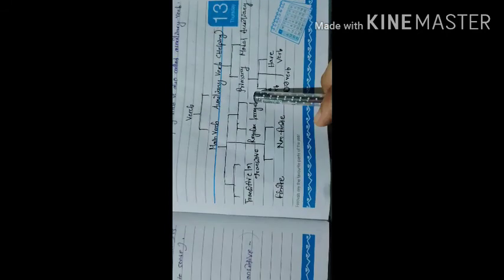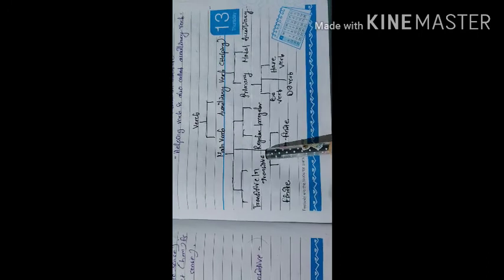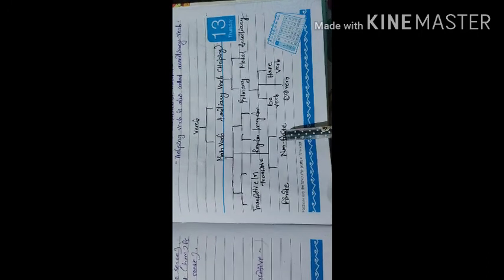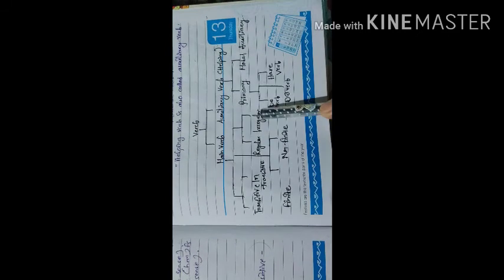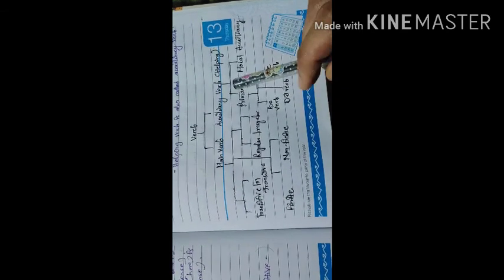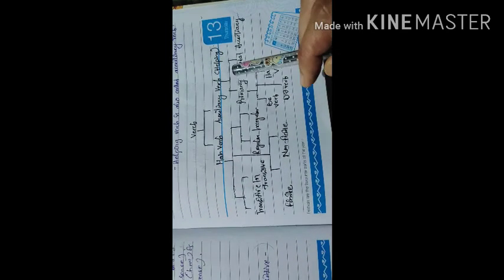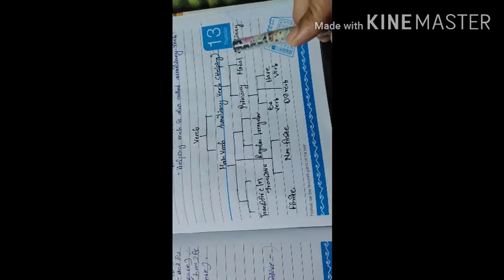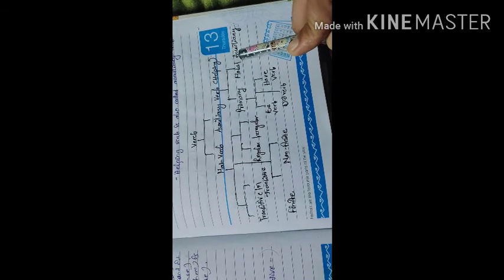The main verb is divided into three types: transitive and intransitive verb, finite verb and non-finite verb, regular verb and irregular verb. Then, coming to the auxiliary verb, or helping verb, it is also categorized into two categories: one is primary auxiliary, and another is modal auxiliary.